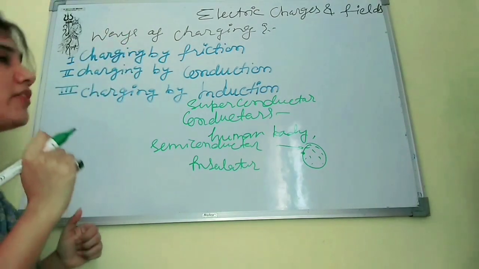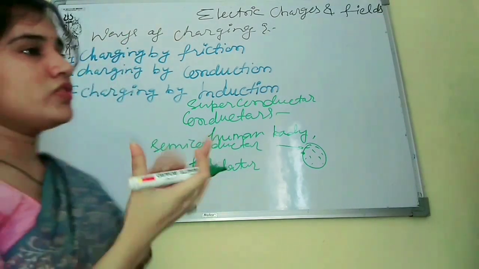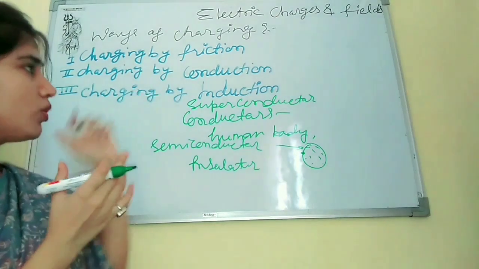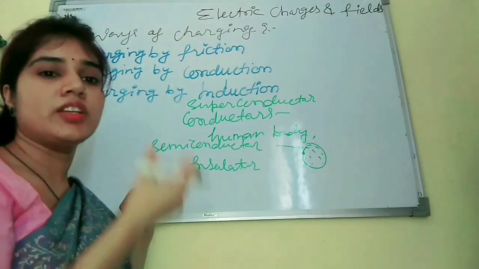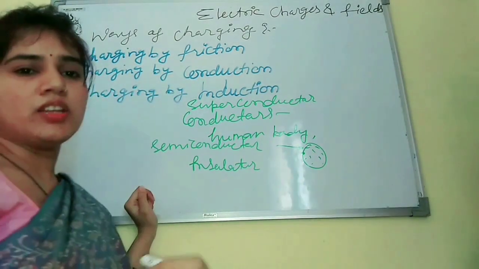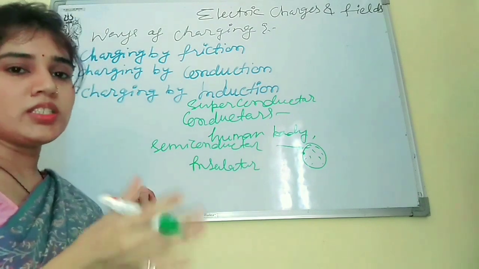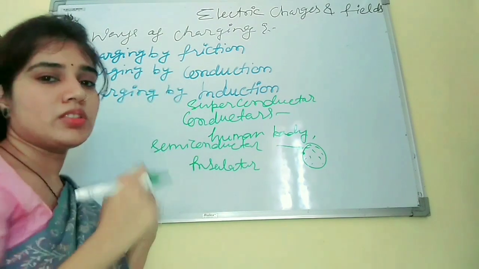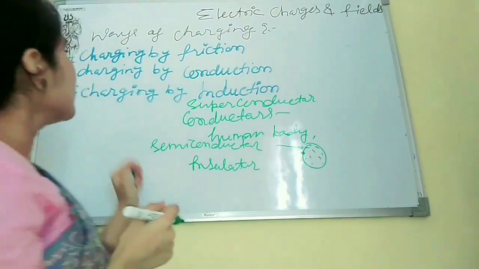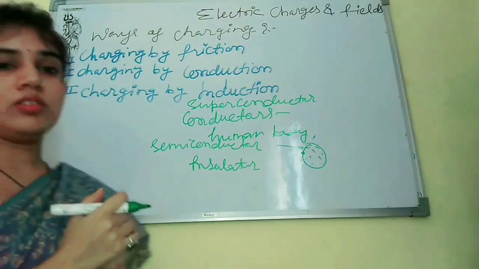First is charging by friction. There are many ways of charging, but in your NCERT book there are 3 ways, but it is very lengthy in the book, so I might suggest that you should prefer this. Okay. So first is charging by friction.